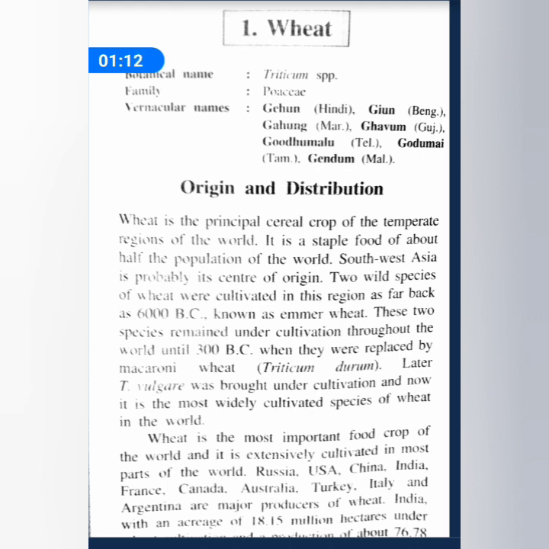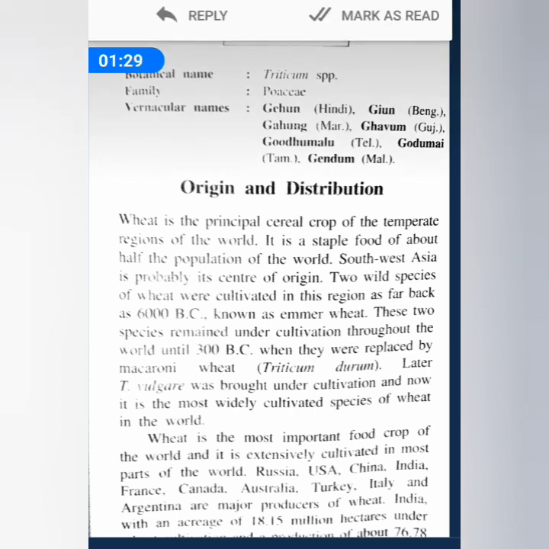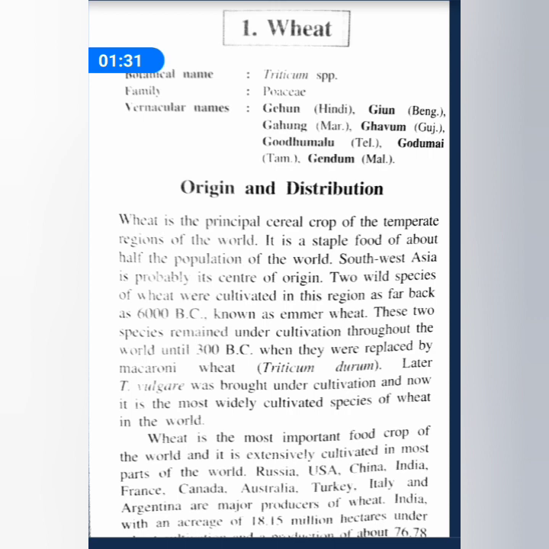Southwest Asia is probably its center of origin, so please remember this area. Two wild species of wheat, known as emmer wheat, were cultivated in Southwest Asia as far back as 600 BC.